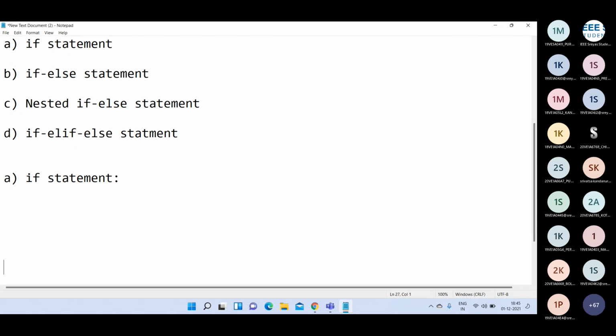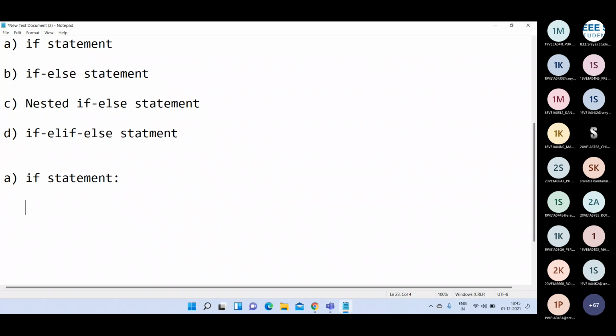So the first statement is the if statement. The purpose of this if statement is, whenever you want to check one condition and, based on that condition, execute a set of statements, then obviously you have to use the if statement.